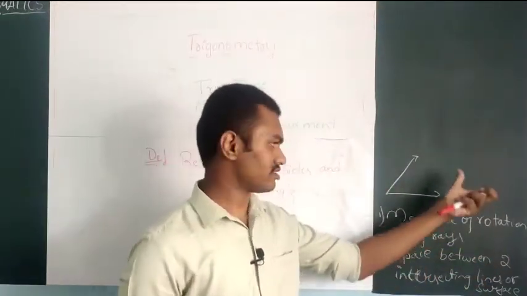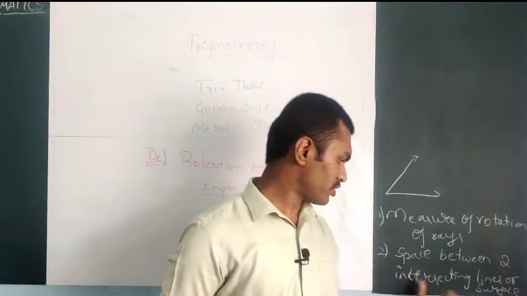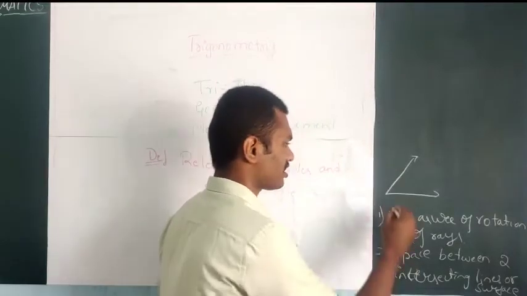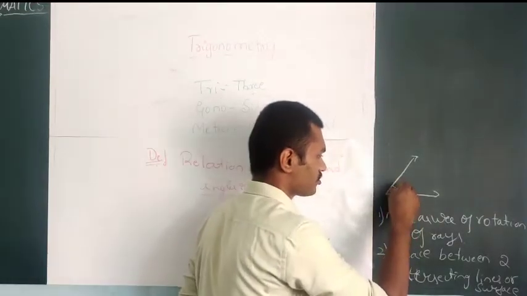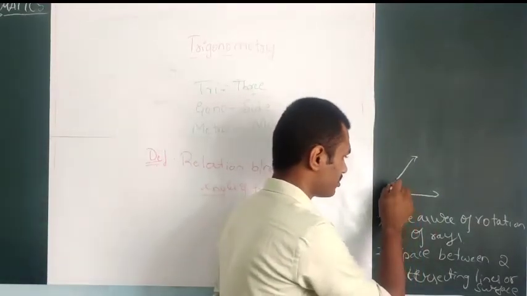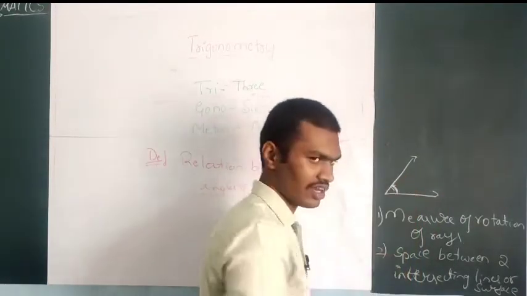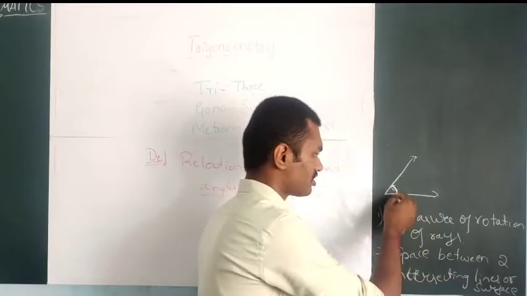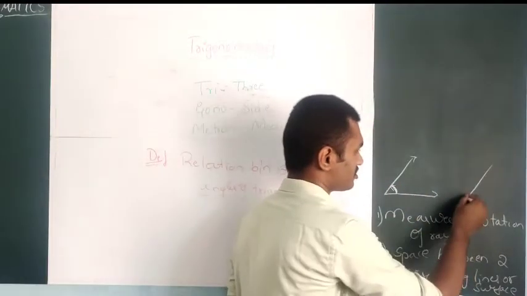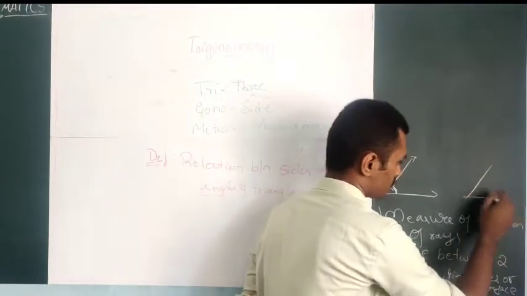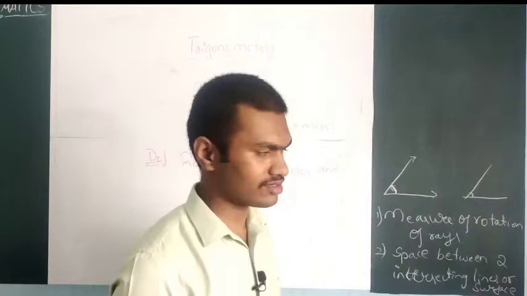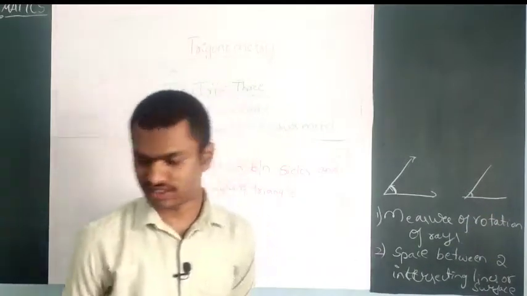These are the rays, right? So the space between two intersecting lines. What is the space between these two lines, or rays? What is the measure of the rotation of these two rays, or the space between these two intersecting lines? This is what the angle says.